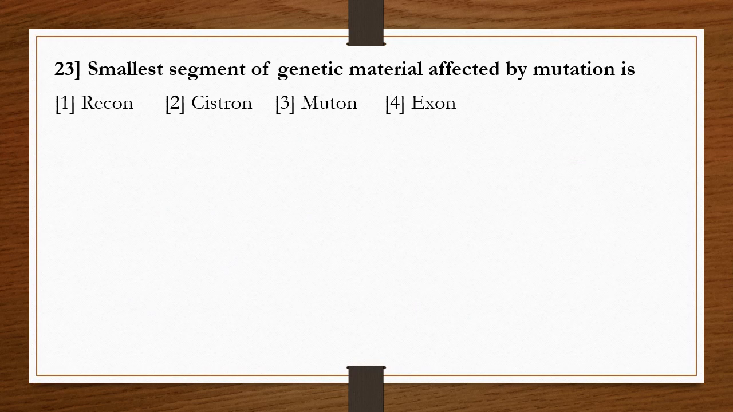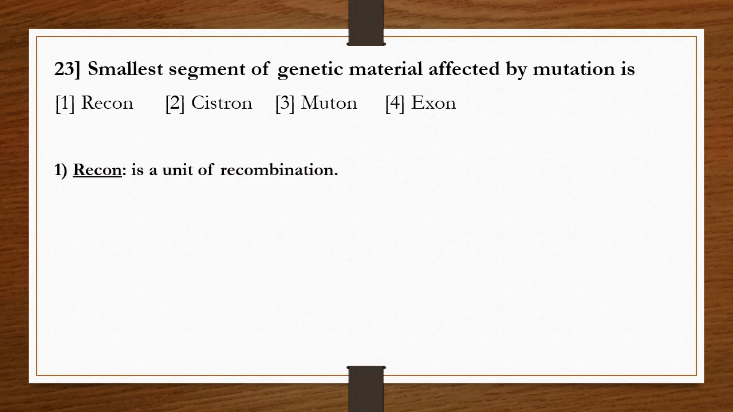Question number 23. The smallest segment of genetic material affected by mutation is? Options: 1. Recon, 2. Cistron, 3. Muton, 4. Exon. This is a repetition question, so we can find the same question in level 1 also. Let's see what is meant by each of these.